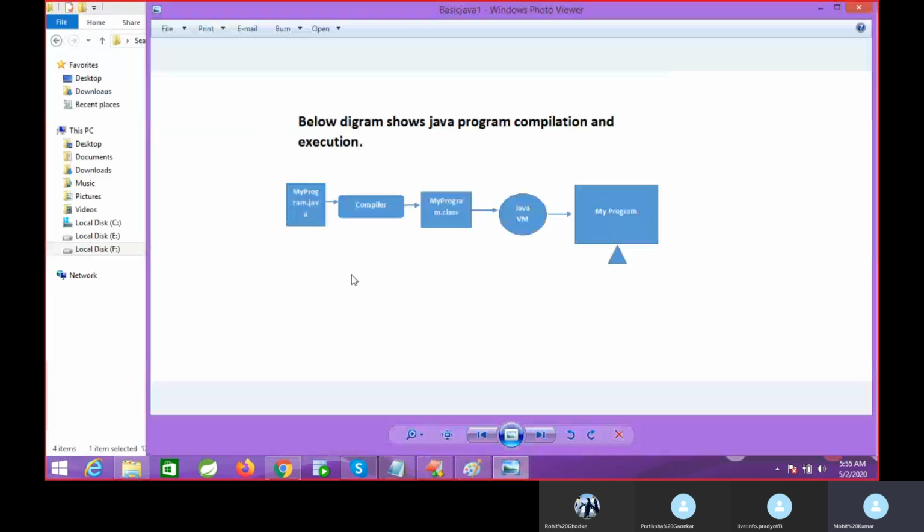First, we need to compile the code. If you have a Java file, there are some internal steps for your code to execute. First it will compile, then after compilation it will generate a .class file, then we have the JVM, and then you will get the output on the console.